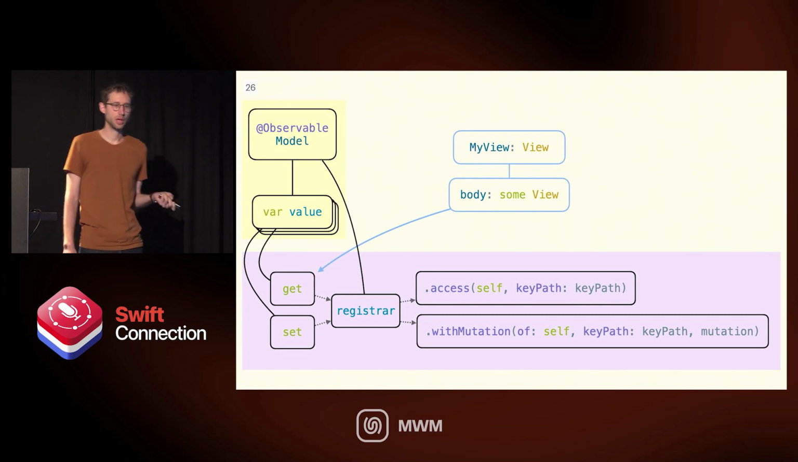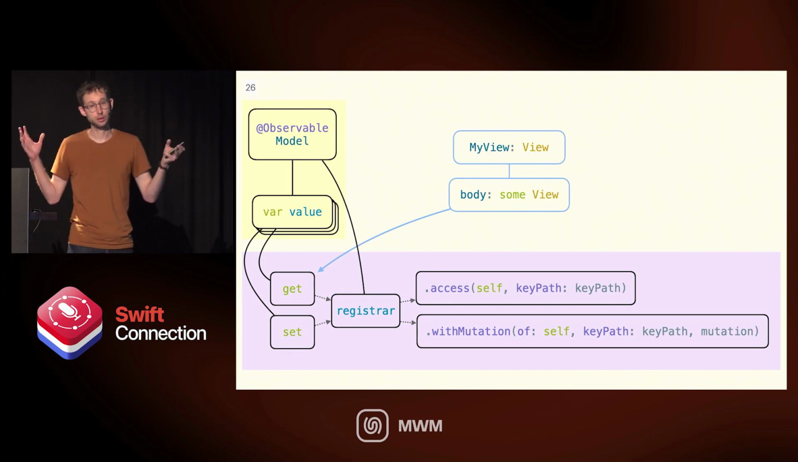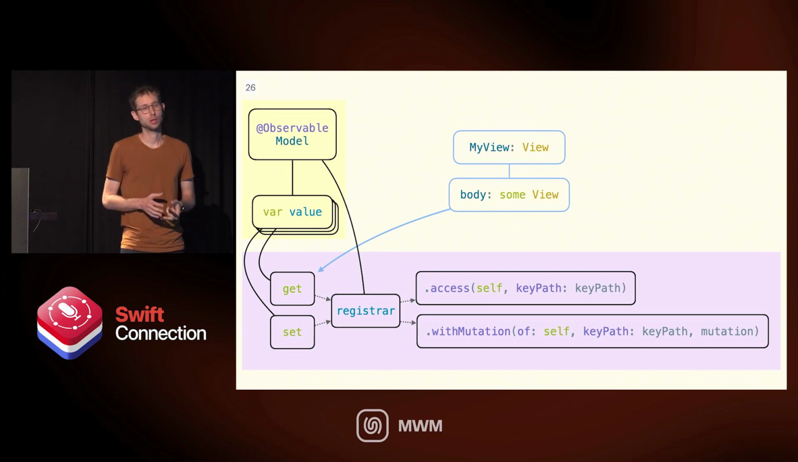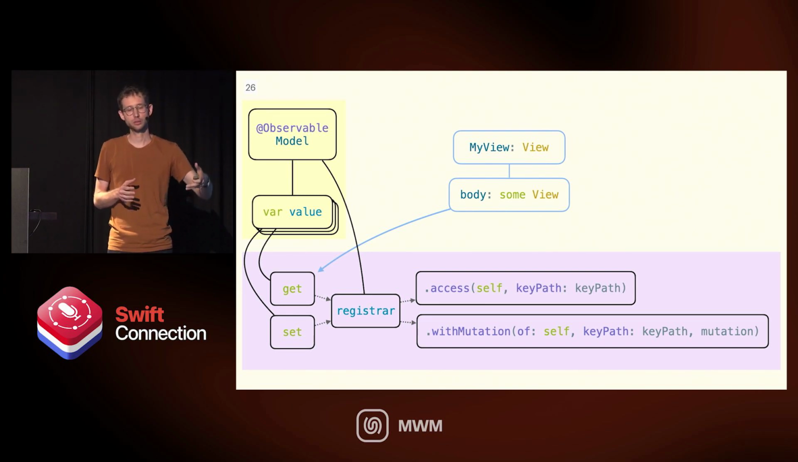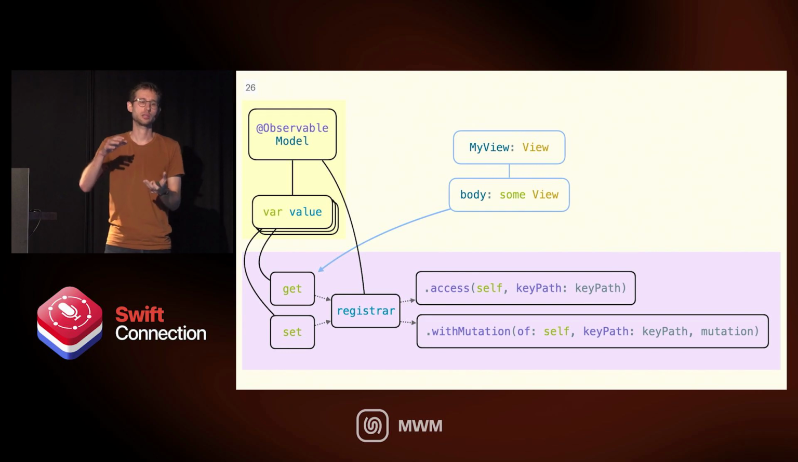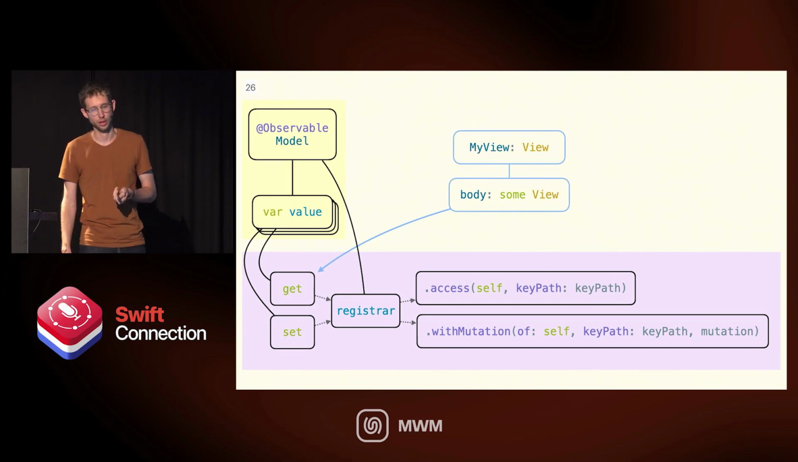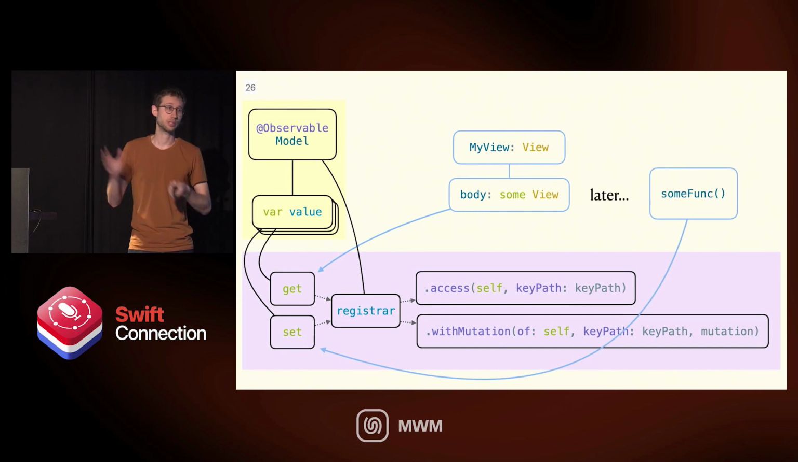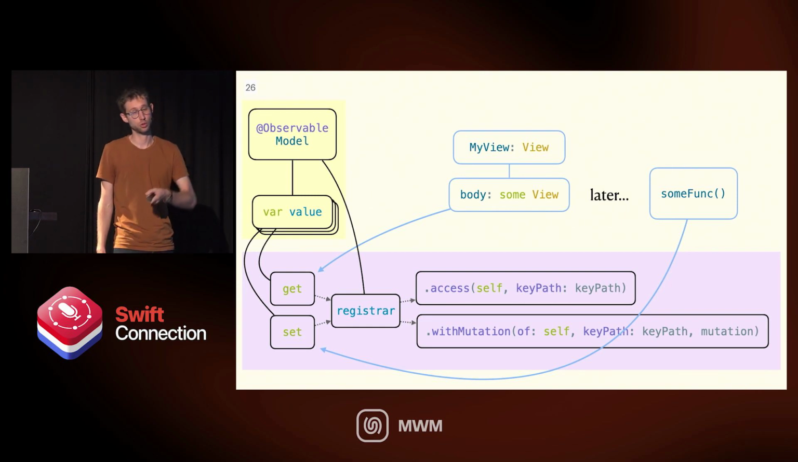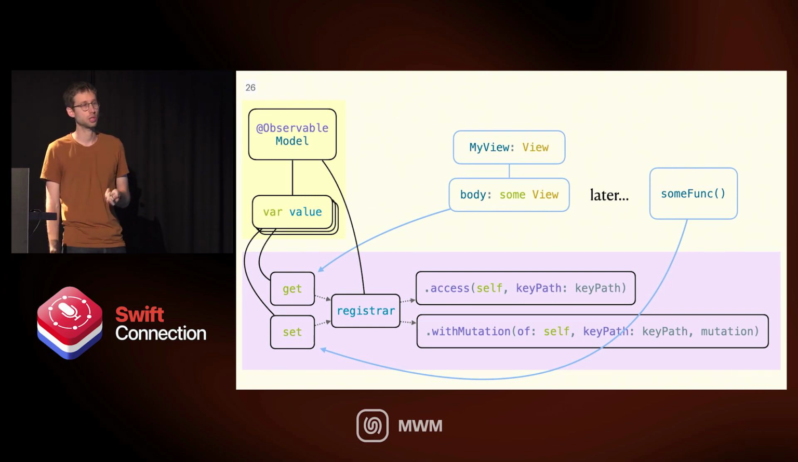So later, when we run the app, we have some view, and that view has some body, and the body of that view is accessing that value in the model, and that is going to call the getter, that is going to call registrar, and that is going to call access. So whenever we call the body of the view, it's essentially calling access on the registrar for any observable model that we have. Then later, somewhere, something happened. We got some new data from the server, whatever, and we called some function that is changing that value. And so that is calling the setter, which is calling with mutation on the registrar.